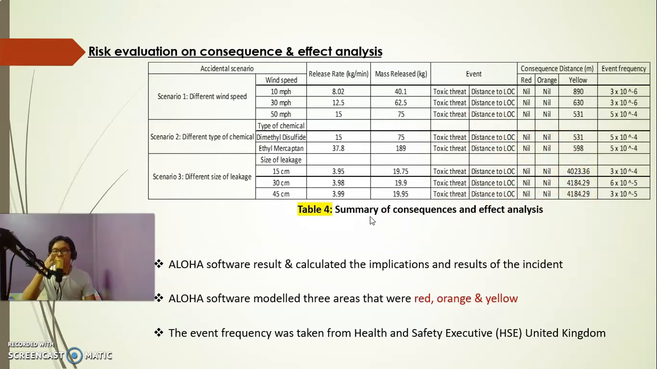The ALOHA software calculated the implication and result of the incident. The ALOHA software modeled 3 areas that were red, orange, and yellow, as I stated before. Red and orange we consider as nil because we cannot measure that. The event frequency was taken from HSE, which is the Health and Safety Executive of the United Kingdom.